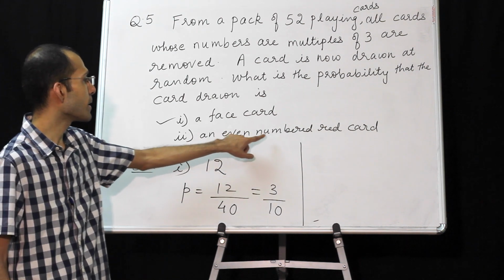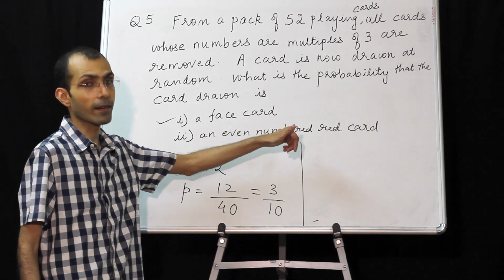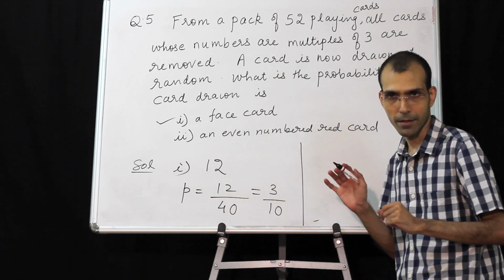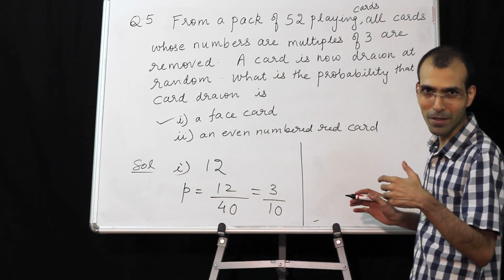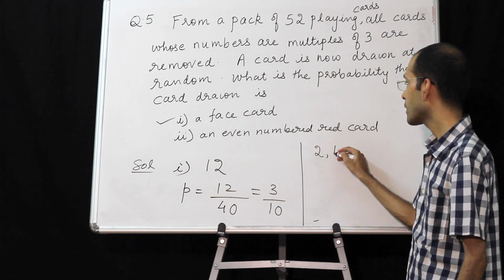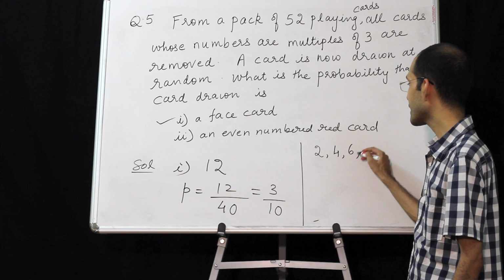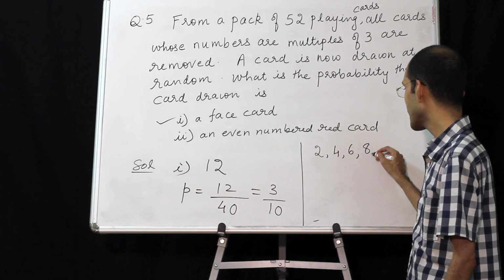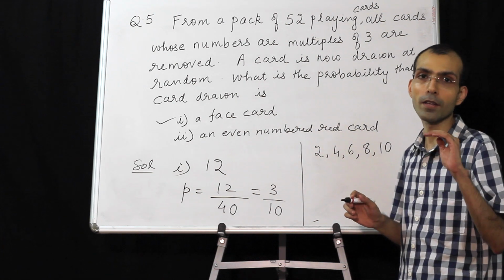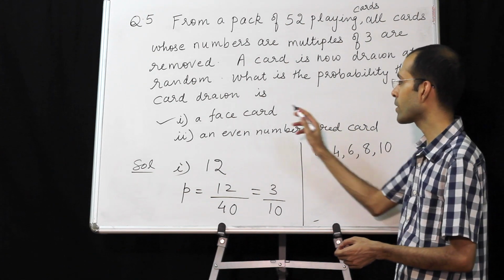An even numbered red card. An even numbered red card. So let's first get the even numbers within our sample space. So it's 2, 4, 6, 8 and 10. Not 12 because cards are numbered only up to 10 and they want even numbered.